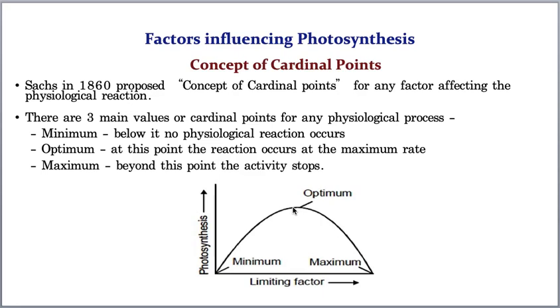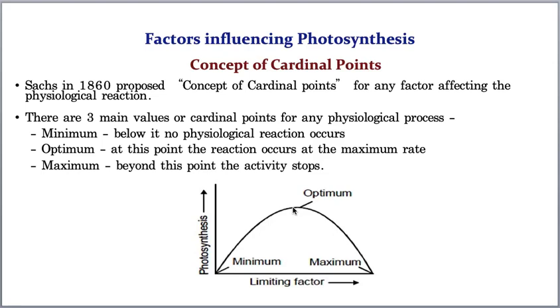According to this concept, any physiological activity depends upon several limiting factors. If that limiting factor is very less available, then the physiological activity does not take place. And if that limiting factor is more available than the requirement, then also that physiological activity does not take place. It takes place when the limiting factors are available in medium quantity, not too less, not too much.